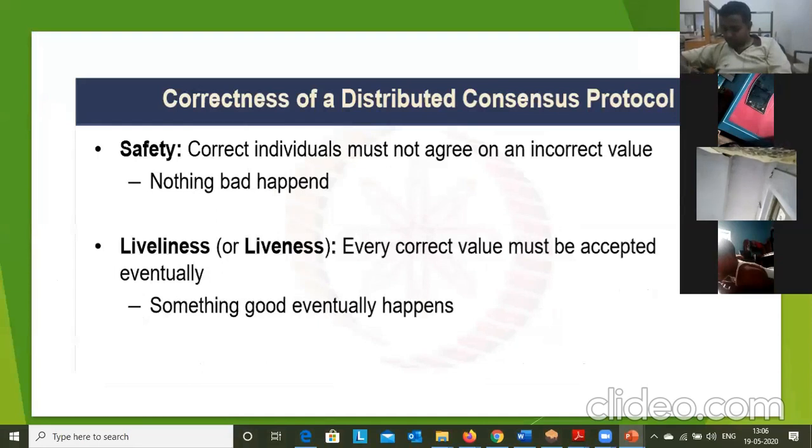What is meant by safety? In the blockchain network, correct individuals must not agree on an incorrect value. Nothing bad happens. And liveness: every correct value must be accepted eventually. Something good eventually happens. In order to ensure safety and liveness, we need a consensus.